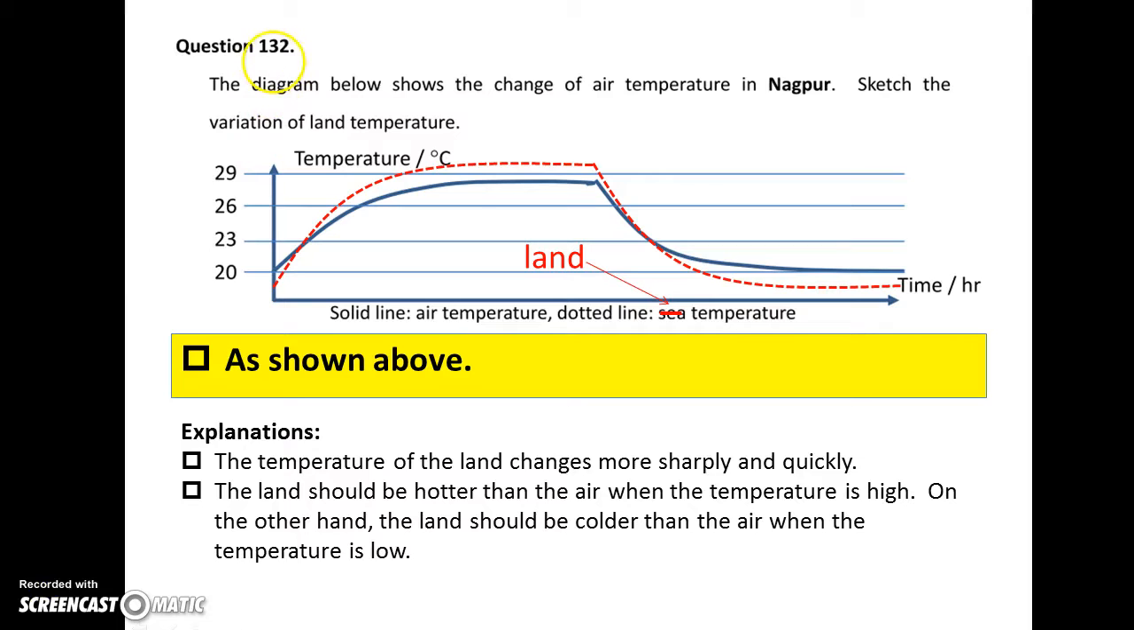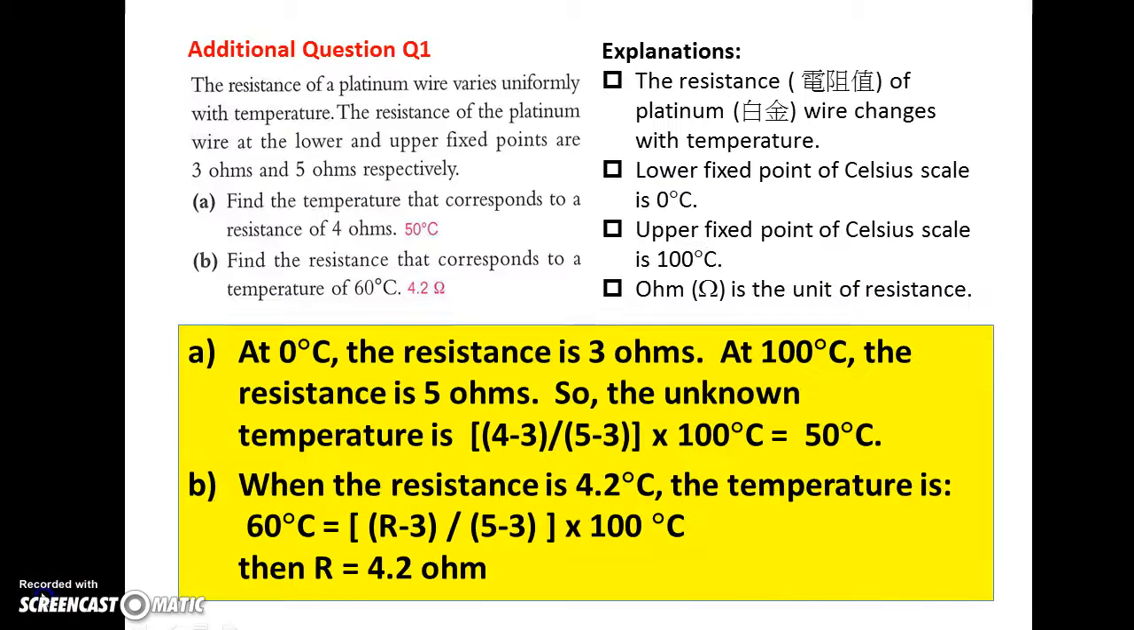Question 132. Nepal is a city without water around, and so its temperature change would be even larger than the air temperature change. You can see the dotted line has a lower temperature when it is cold. It has a higher temperature than air temperature when it is hot. So the land temperature changes more sharply and quickly than air temperature.